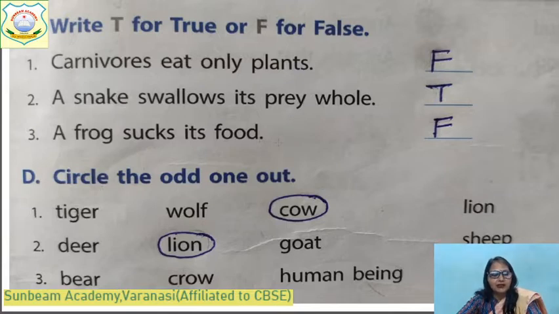Circle the odd one out. Tiger, wolf, cow and lion. Which one is the odd one? Cow. Why? Because these are carnivores and cow is a herbivore. Deer, lion, goat and sheep. Here the lion is the odd one out. Why? Because these three are herbivores and lion is a carnivore. Now bear, crow, human being and dog. These are omnivores and dog is a carnivore.